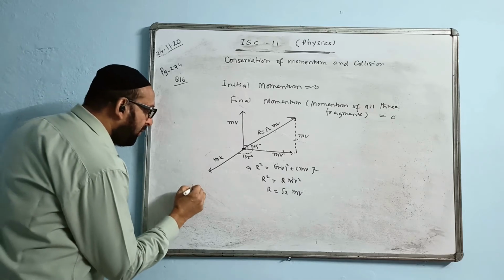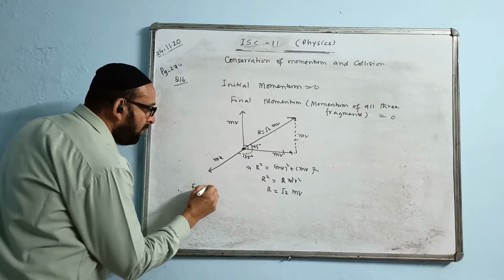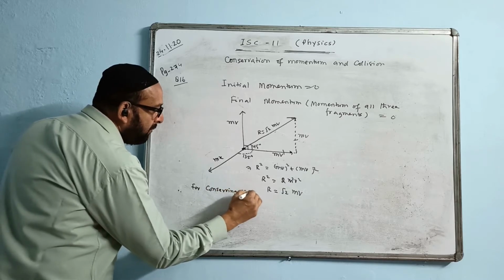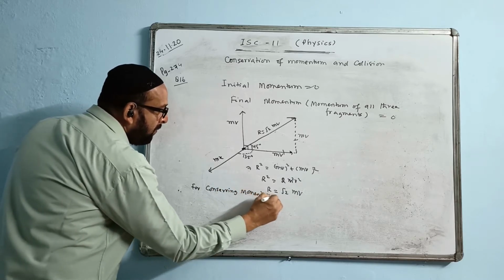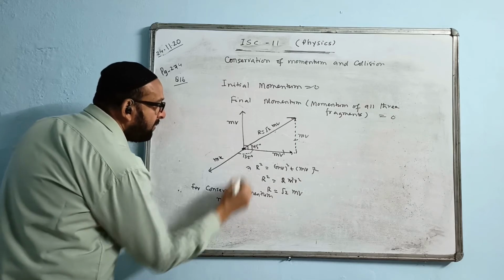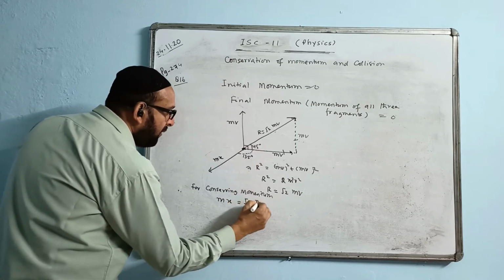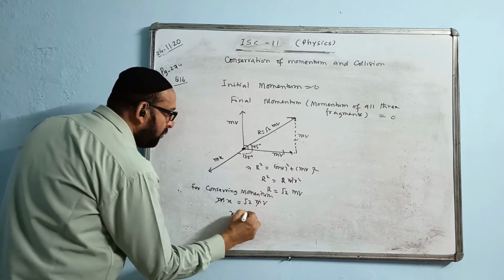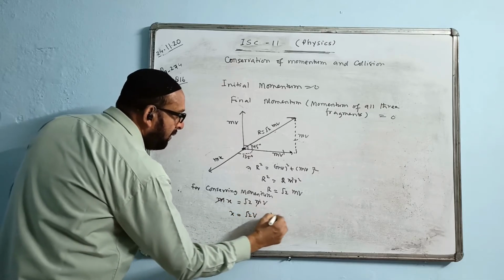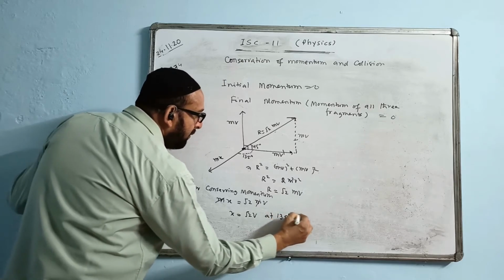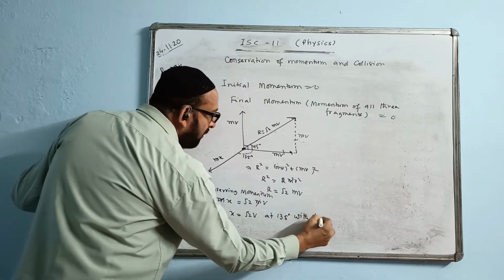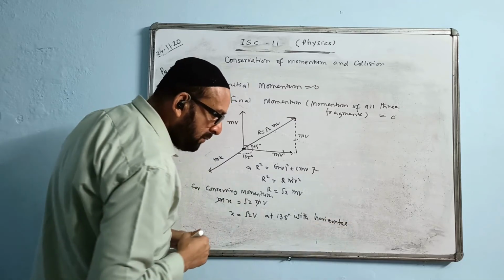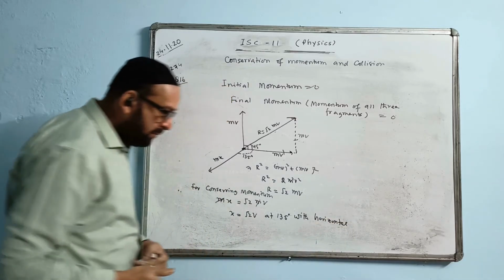Now, conserving momentum, m times x must be equal to root 2 times mv. m and m cancel. The x value must come root 2 times v at 135 degrees with the horizontal direction. That is the answer for this question.